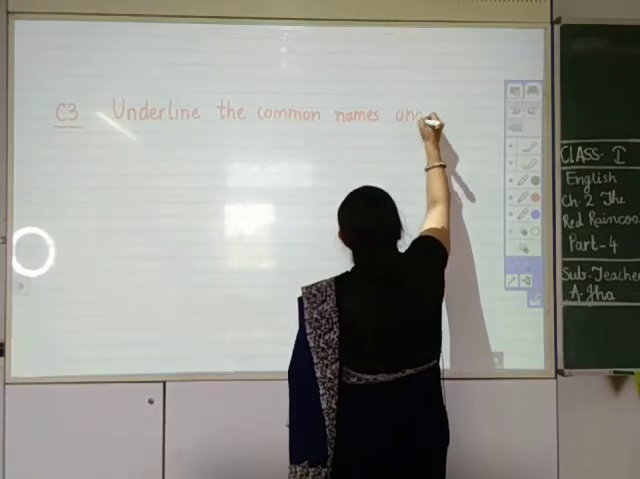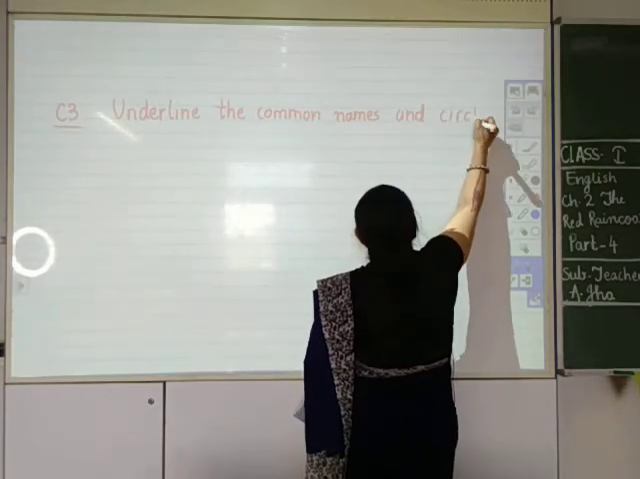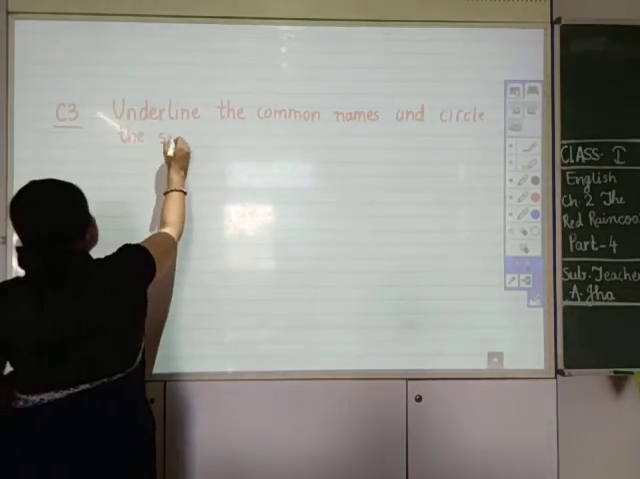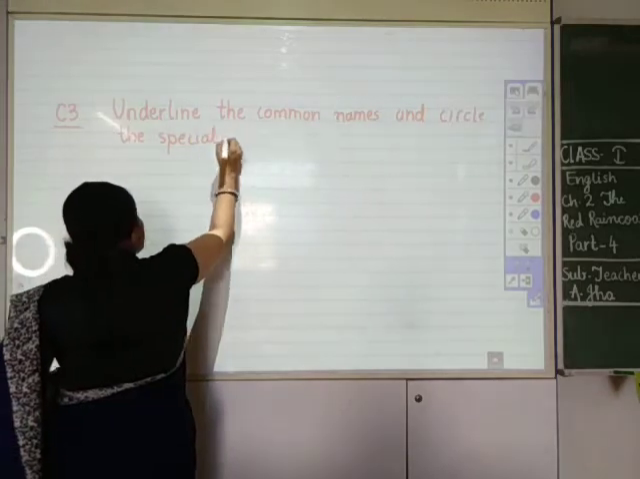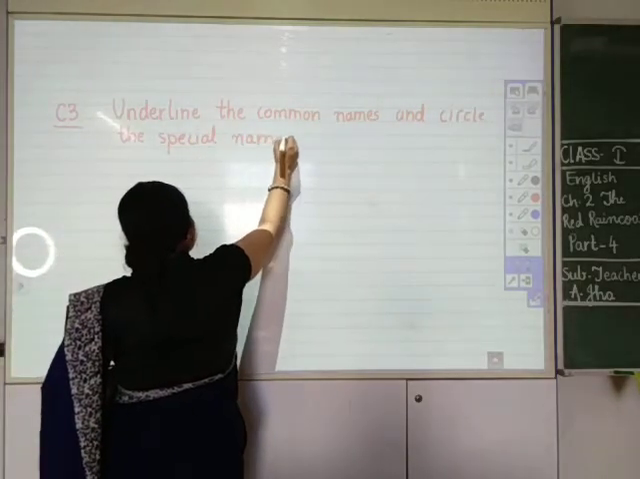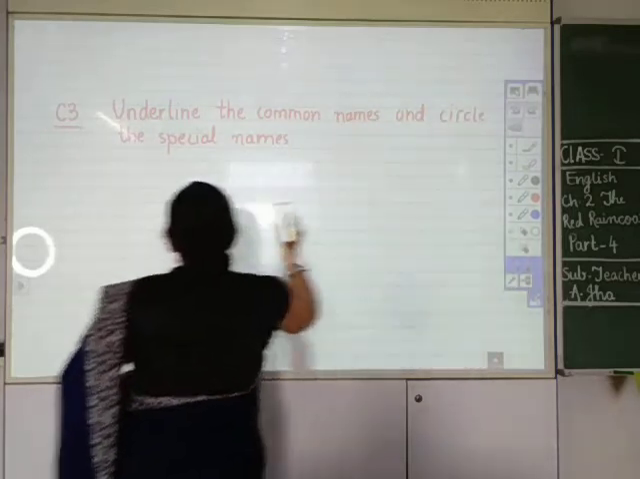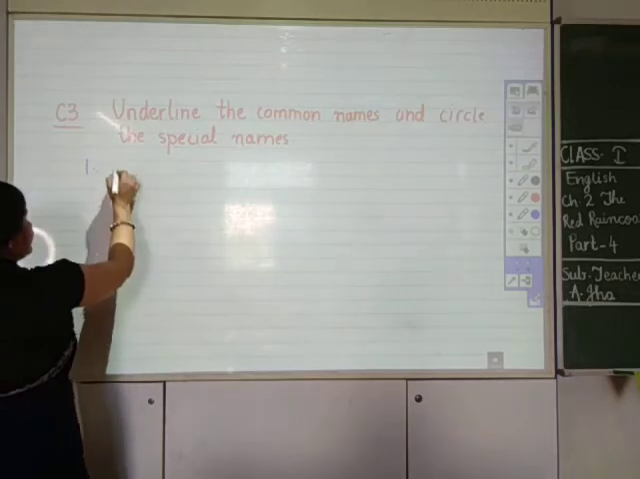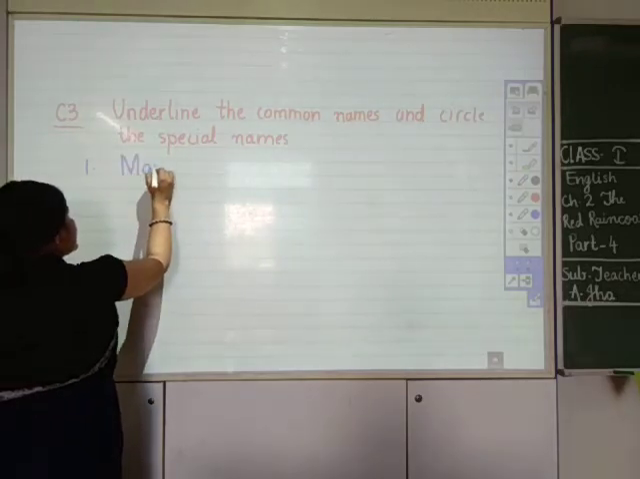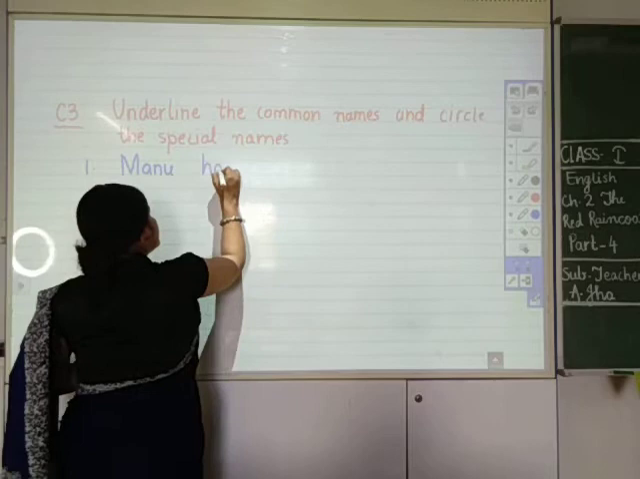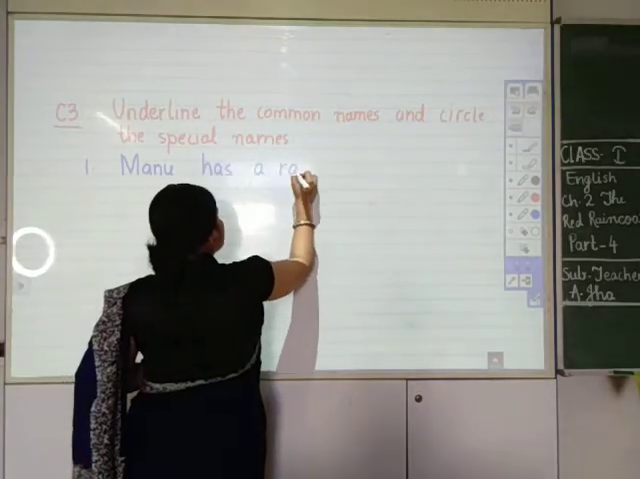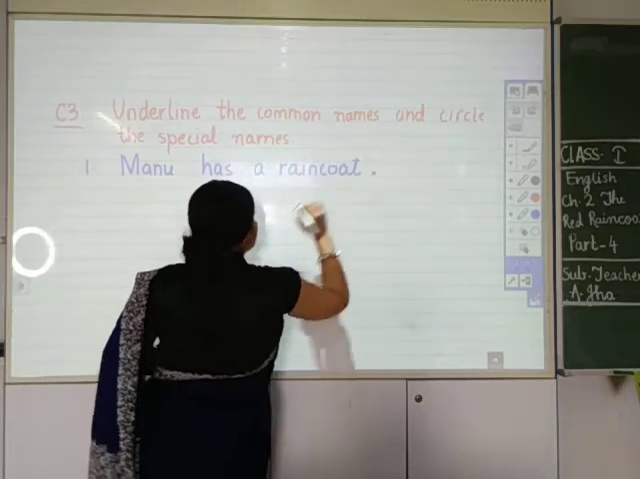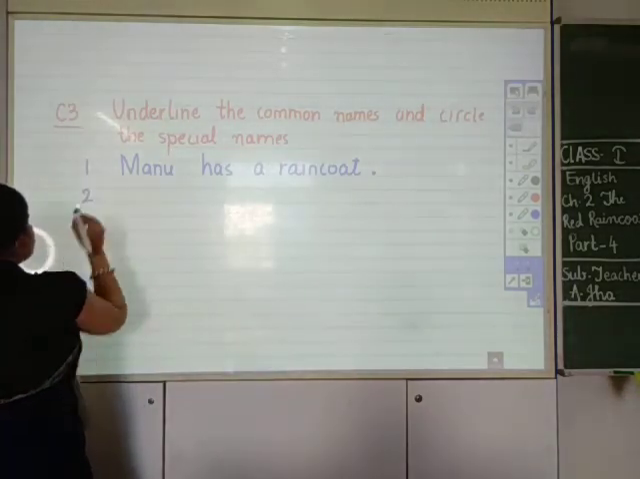And circle, C-I-R-C-L-E, circle the special names. Now the 5 sentences are, first let me write the sentences, then I will explain to you. Number 1: Manu has a raincoat. मनु के पास एक रेनकोट है. Every sentence stops with a full stop. Okay. Number 2.